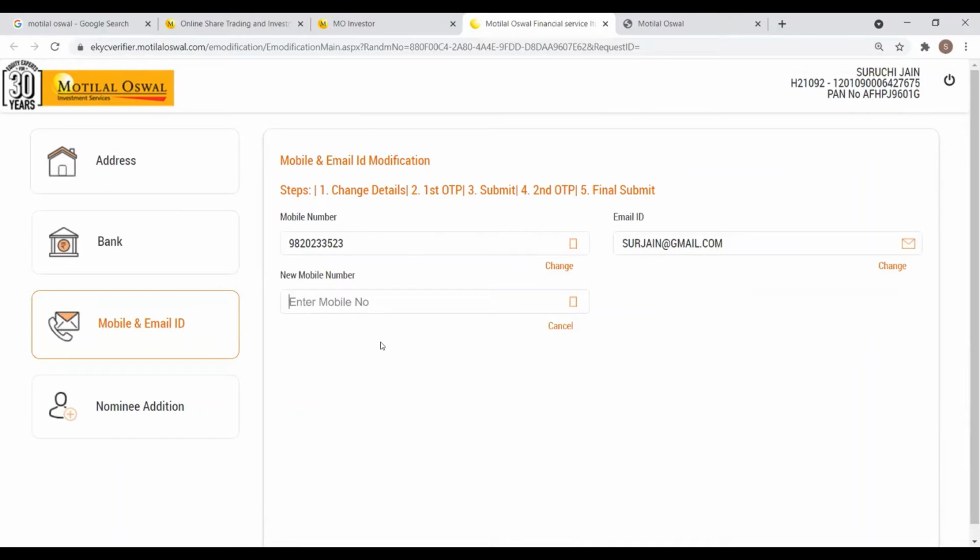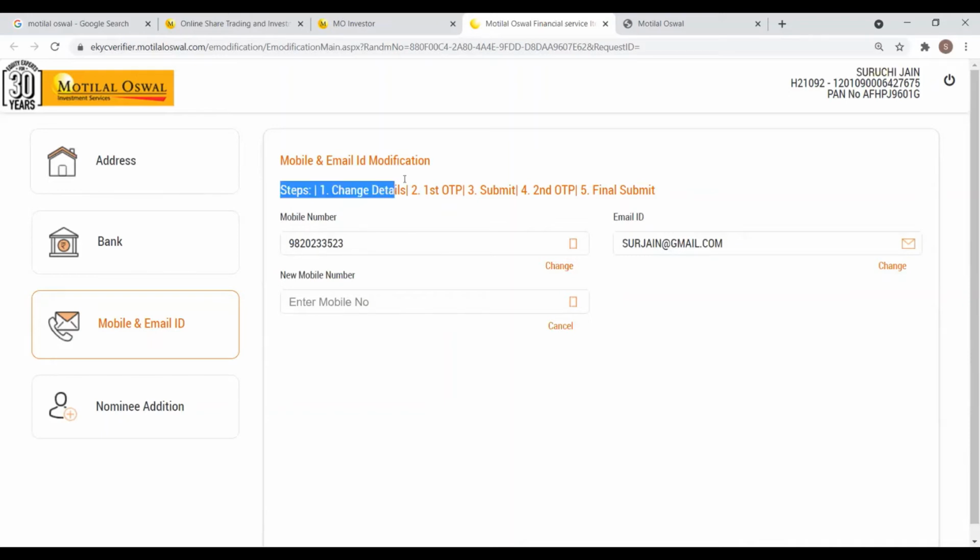And then at the end, there will be another OTP that will be generated, which will go to the previous mobile number that was linked to your Motilal Oswal account. So in this case, the second OTP will go to this number. And you can enter that OTP and click on final submit.